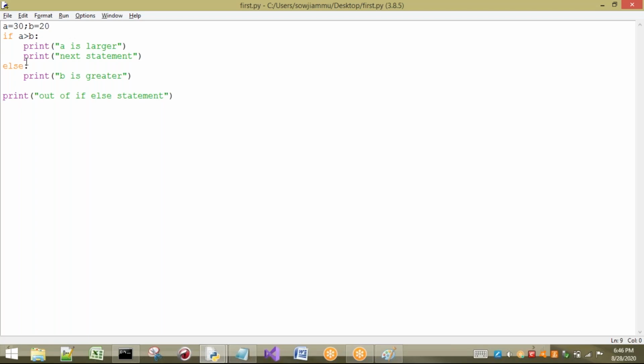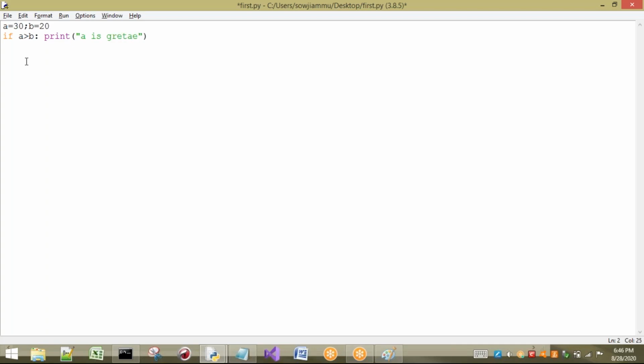Sometimes we can also write this if statement in one line. For example, if is there here, and I can write print here also. In this way I can also write, no problem. For example, "a is greater." In this way also we can write. So in the else case I can write else, print "b is greater."